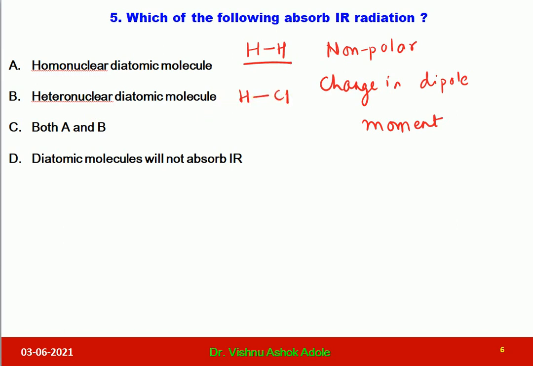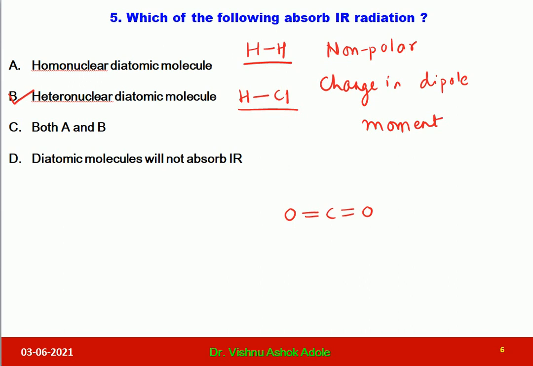HCl is the example of heteronuclear diatomic molecule. Dear students, HCl is a polar molecule, and polar molecule will give you change in dipole moment, therefore the option B is correct one. Another important thing regarding the IR absorption by the molecules, if we take the example of carbon dioxide, in the carbon dioxide one of the important vibration, that is asymmetric stretching, is IR active because it gives change in dipole moment.